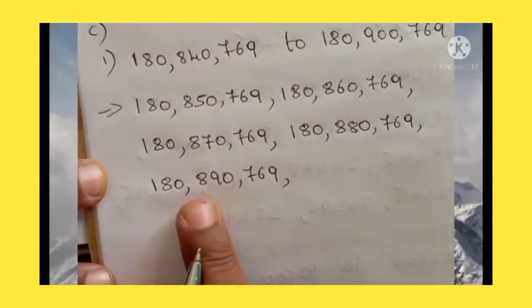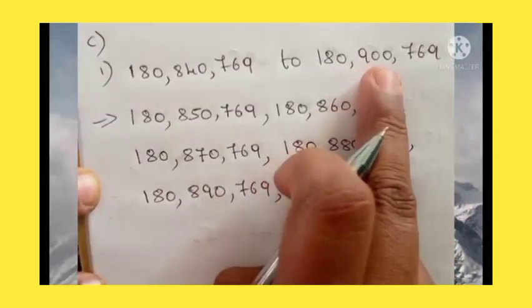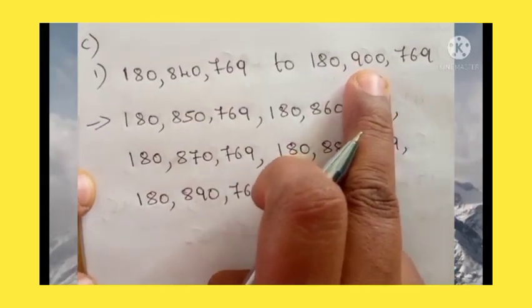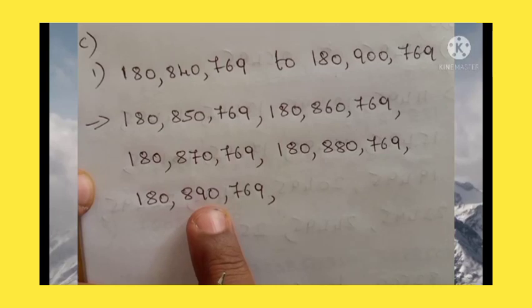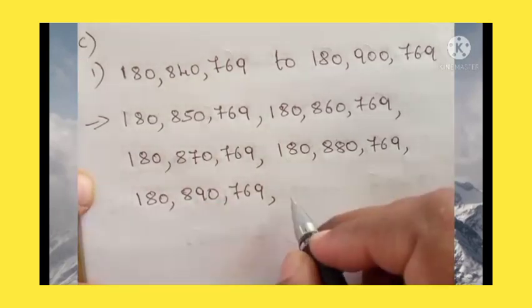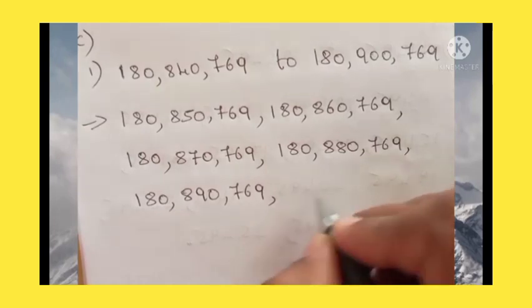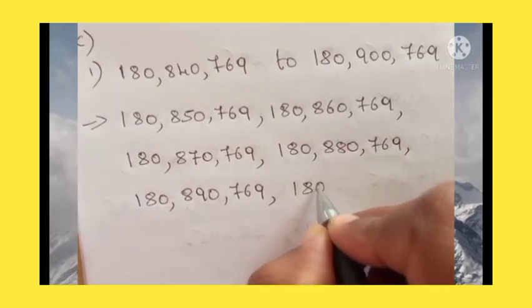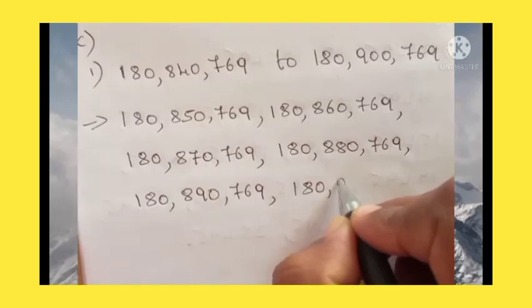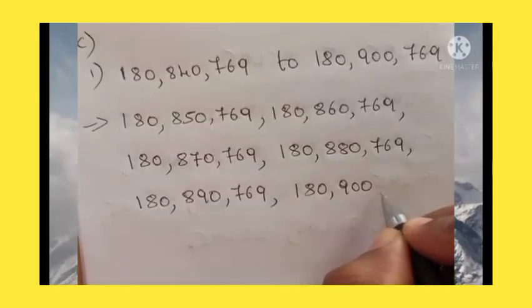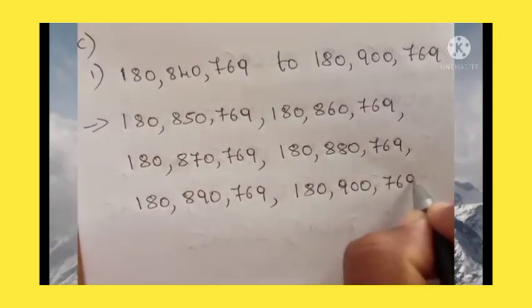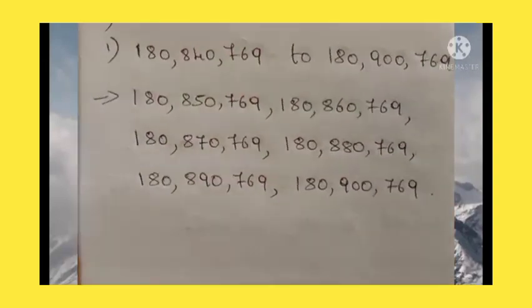769. See 890, till where we need to write? Till 900, isn't it? So 890, after 890 skip counting 10,000, how much it will become? It will become 900, isn't it? So 180 million 900,769. So this will be the answer.